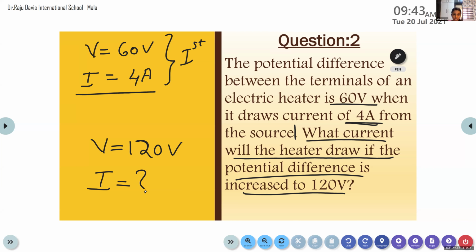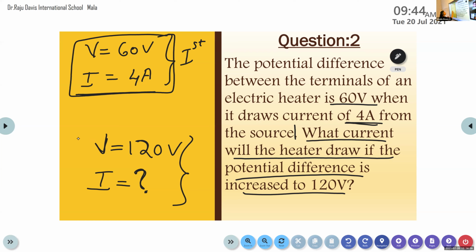Find the resistance. Yes, we want to find the resistance offered by the electric heater. And how do we get the resistance offered by the electric heater? From this case, we can get it by using only the value of voltage source. Can we find out V by I? Yes, R is equal to V by I, but here the value of I is not provided. So what do we do? Find from the first case. Yes, find the resistance produced by the electric heater from the first case.